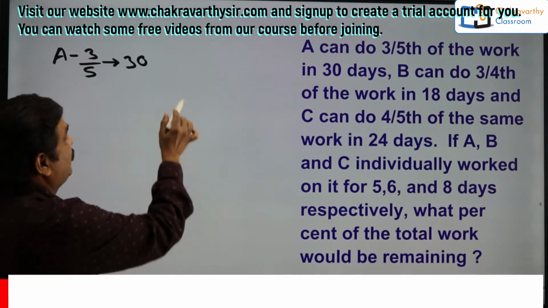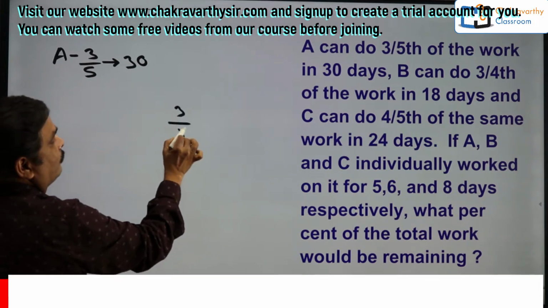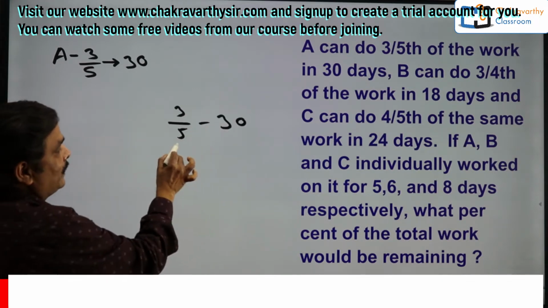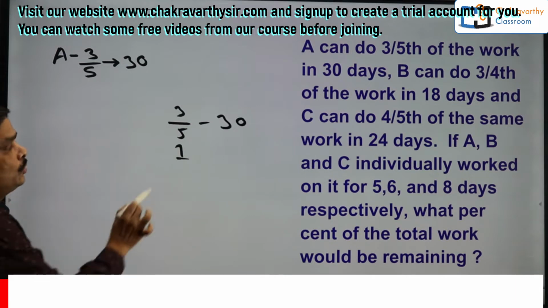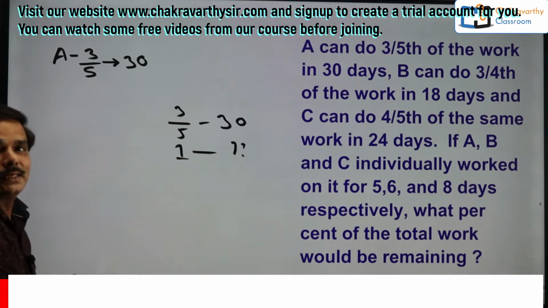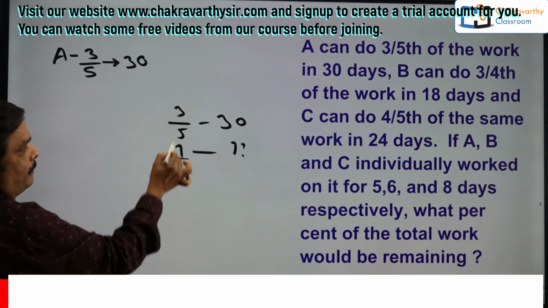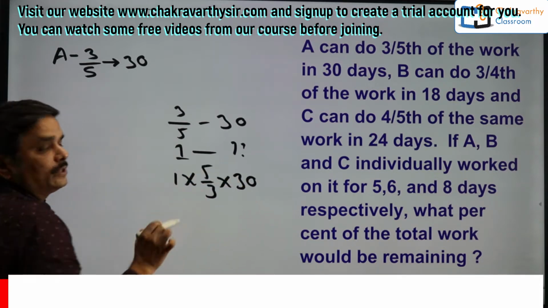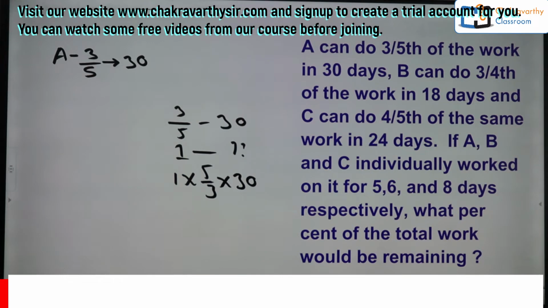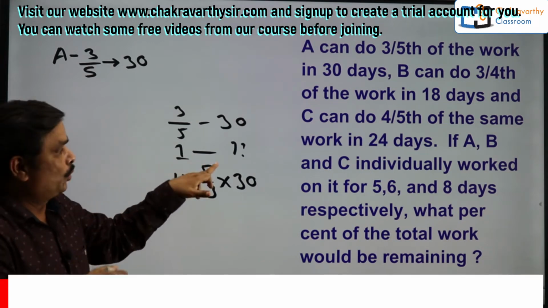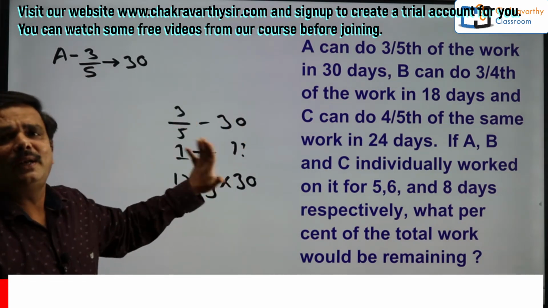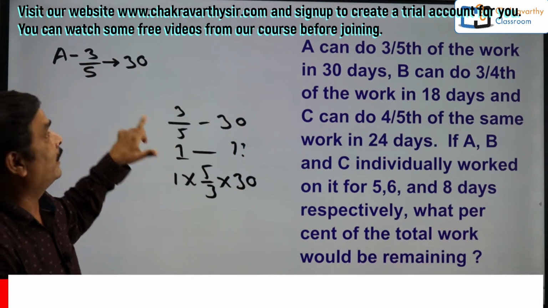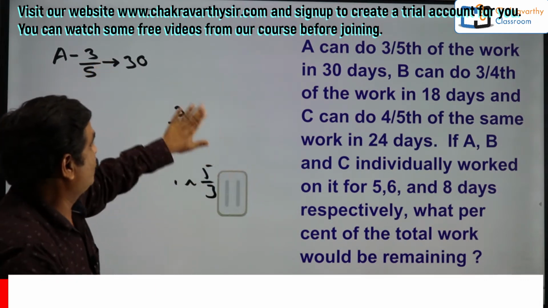For beginners, I am telling you, to do 3/5 of the work, it takes 30 days. To do the complete work, nothing but 1, to do one work, it takes how many days? So that should be 1 divided by 3/5, or 1 into 5/3 into 30. This is exclusively for the beginners, right? Once you know this method, every time you need not write on the paper or think of this in the mind. Directly from here you go for this one.